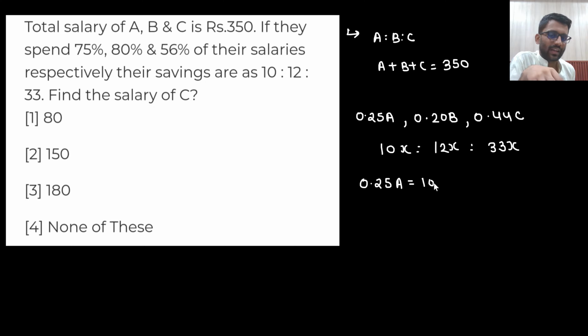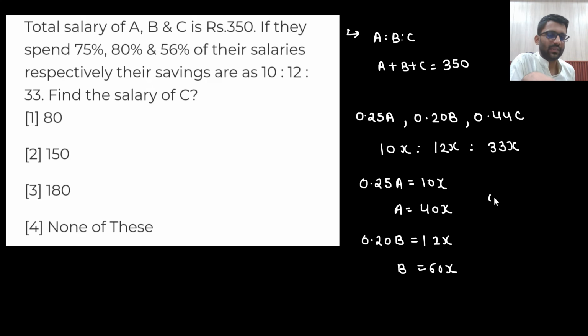So 0.25 A is equal to 10x, because A is saving 10x rupees. And actually, A is saving 25% of his earning. So A is equal to 40x. Say yes or no. What about B? B is saving 20%. So 20% of his salary is equal to 12x. This is 1 by 5, so B is equal to 60x.